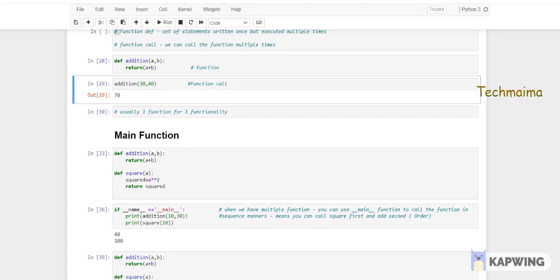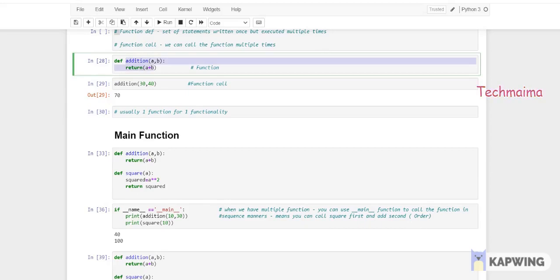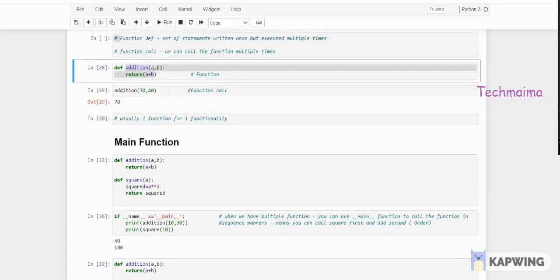Some people might ask, can we add more functional statements inside a function? You can add n number of statements, but only one is recommended: one function for one functional purpose. Don't add more than that. This is a function, this is calling a function. So usually one function for one functionality. This is what a function and a function call are.